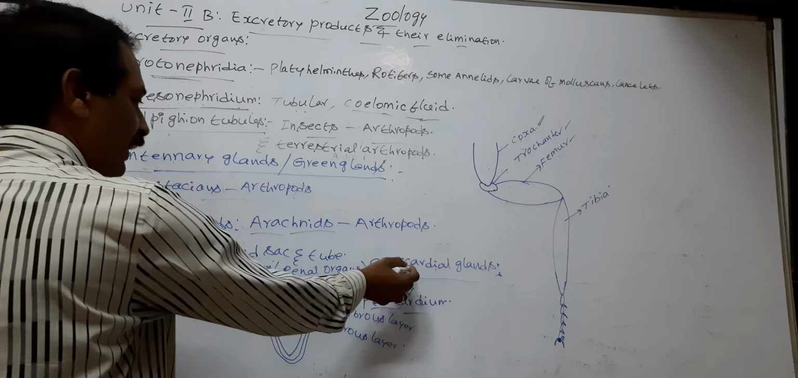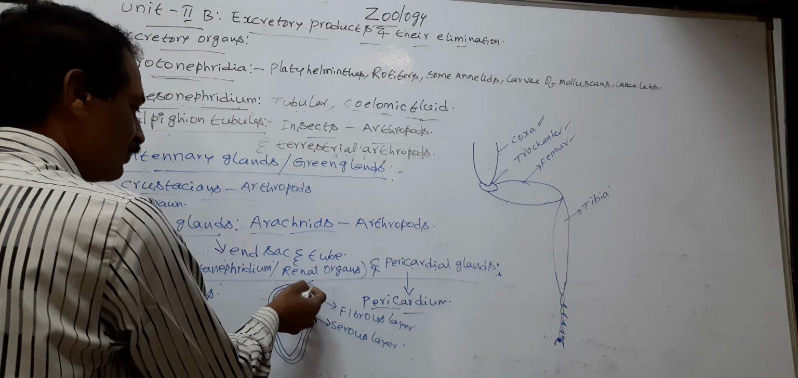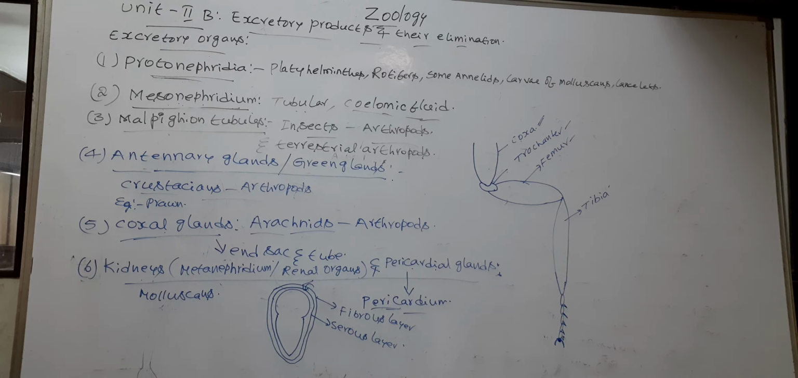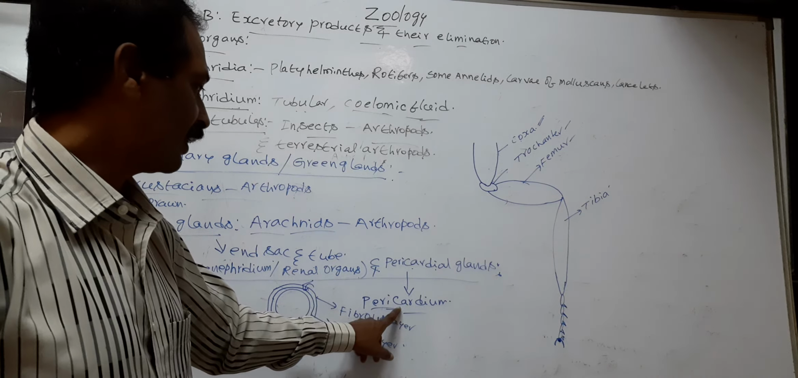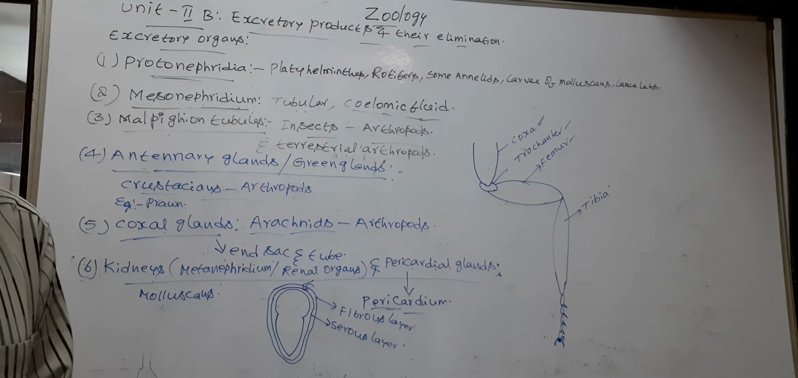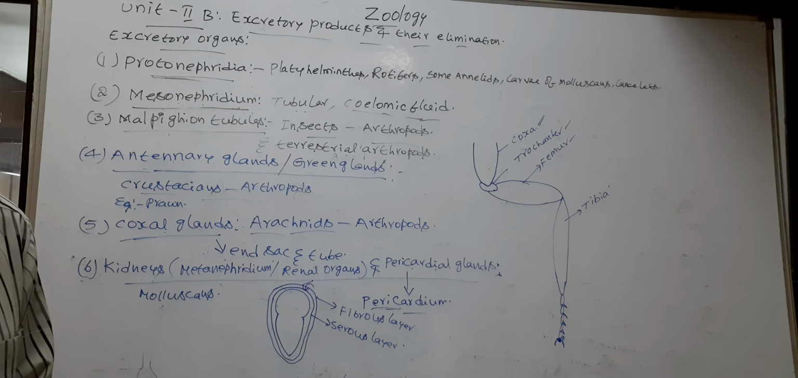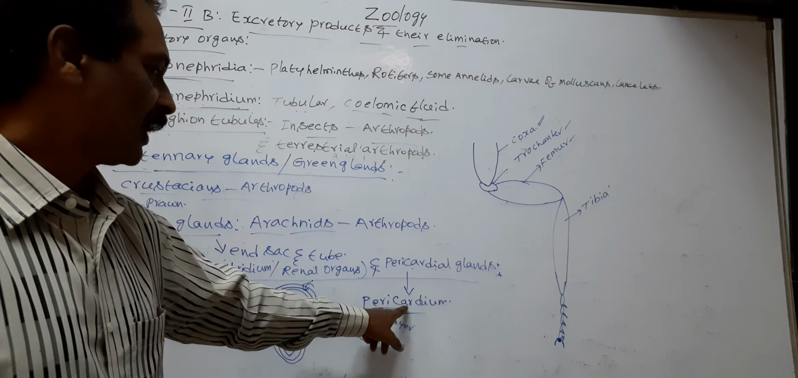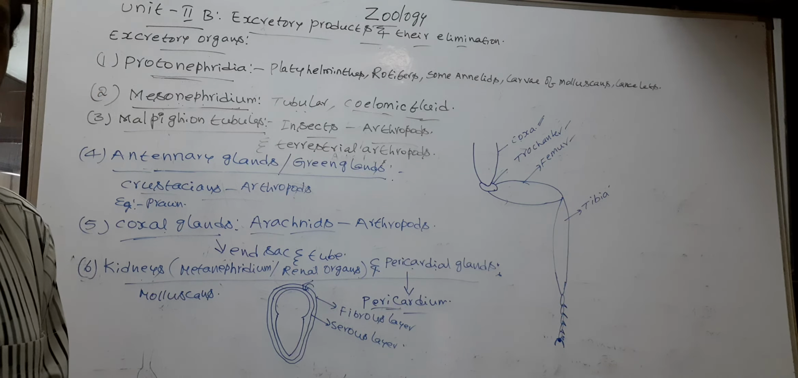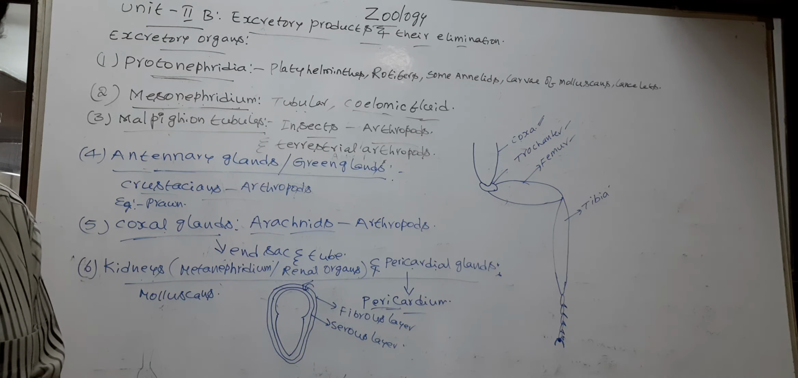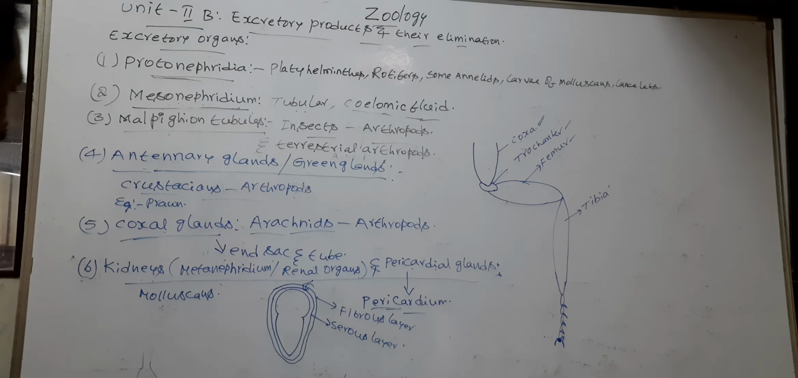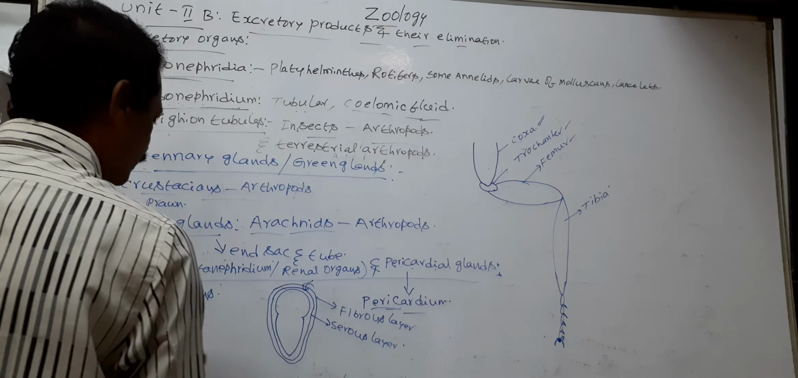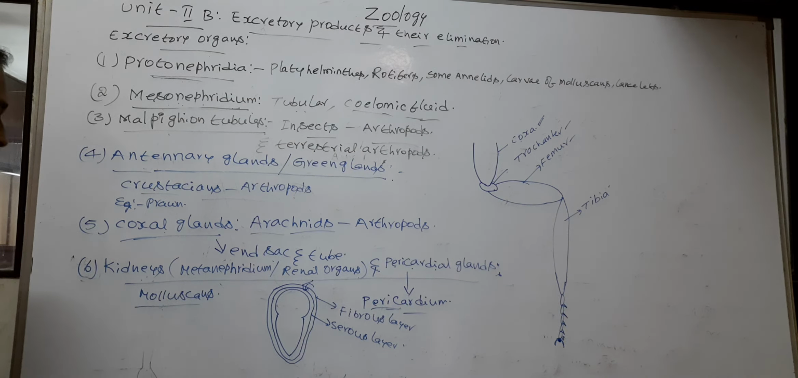Next, the pericardial glands open into the cavity of the pericardium. So the pericardial glands collect the nitrogenous waste from hemolymph and release it into the cavities of the pericardium. Later, the pericardium removes this nitrogenous waste. So, kidneys and pericardial glands are excretory organs in molluscans.